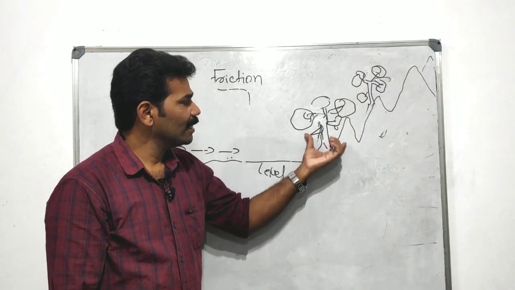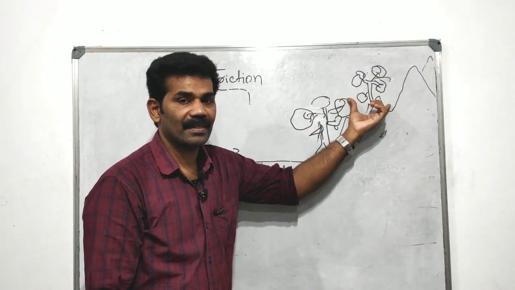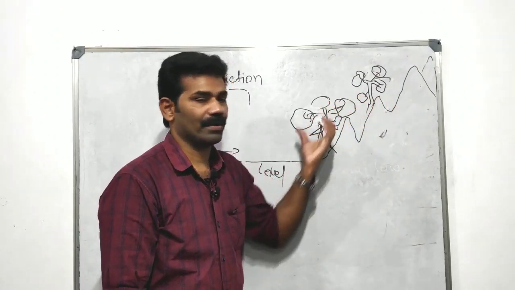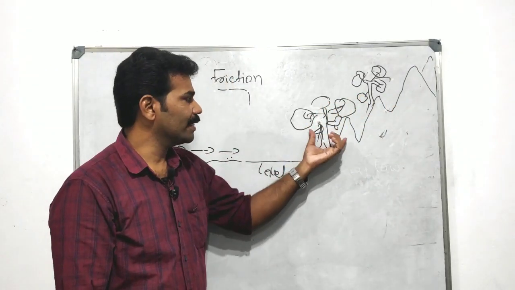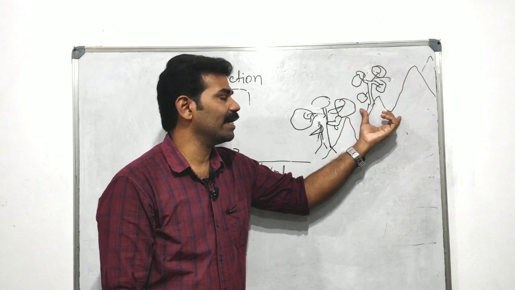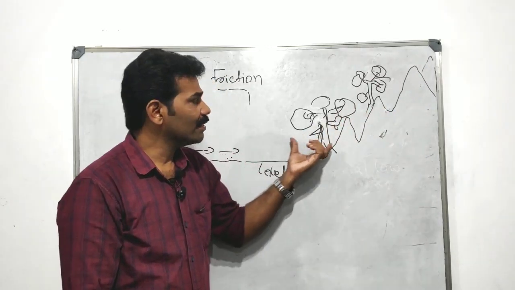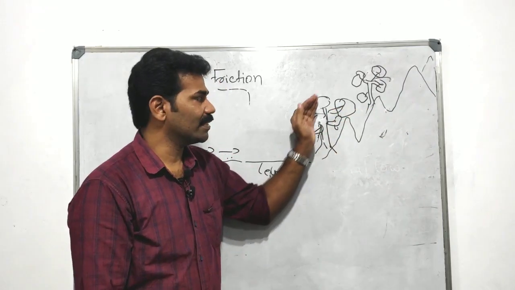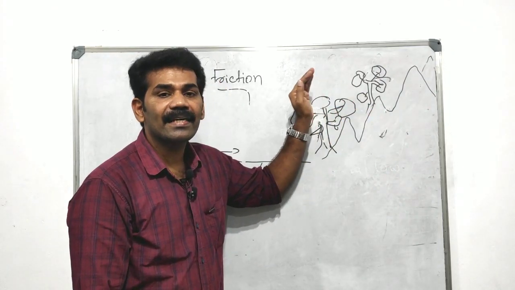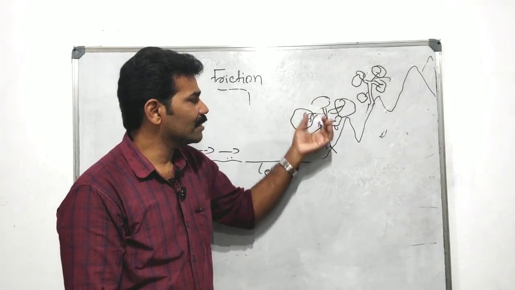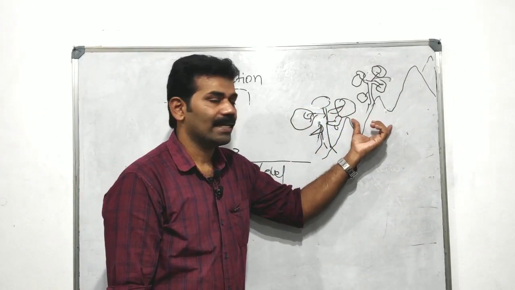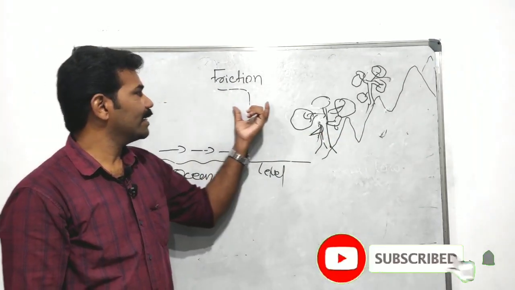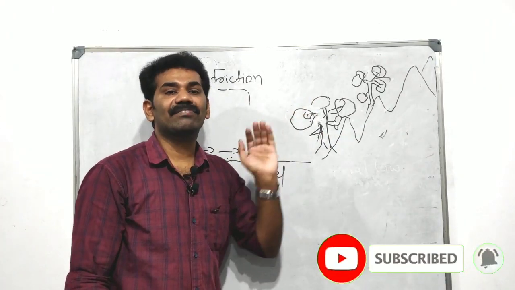Here, the friction is more, because it is a difficult terrain area. So the wind could not move very easily. So the friction is very high, and as a result the speed of wind will be very less in strength. So we can see that friction affects the speed of the wind.